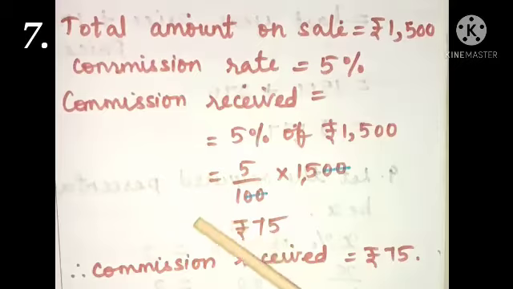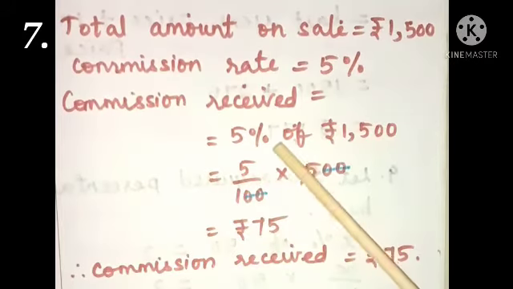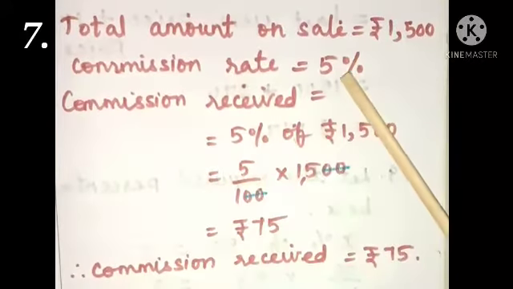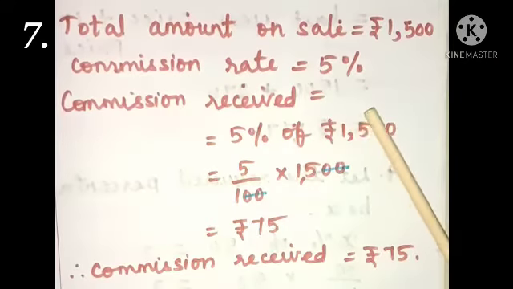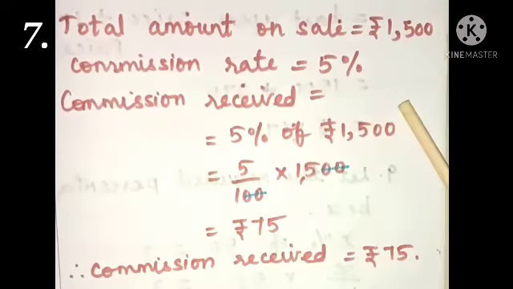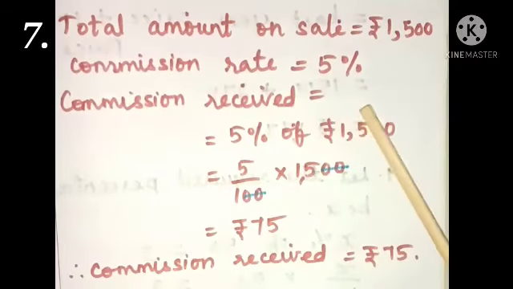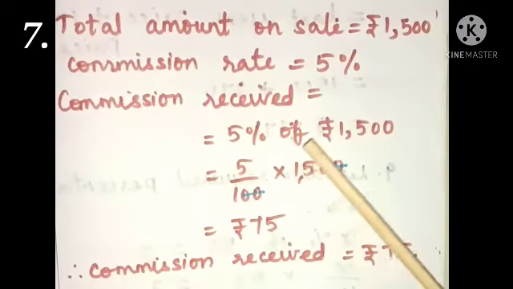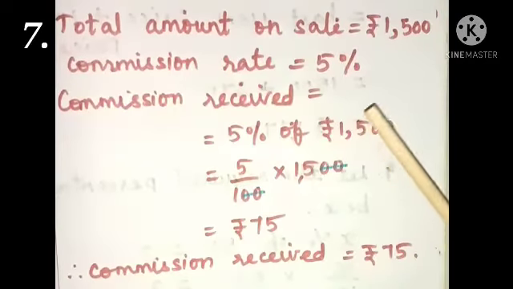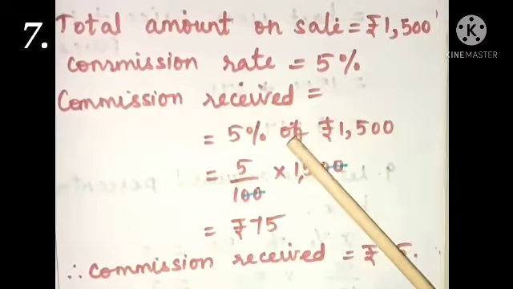Seventh problem. A salesman is on a commission rate of 5%. How much commission does he make on sales worth rupees 1500? Children, this is a problem based on percentage as a value. That is, we can use the general formula P percentage of X is equal to Y to know the value.